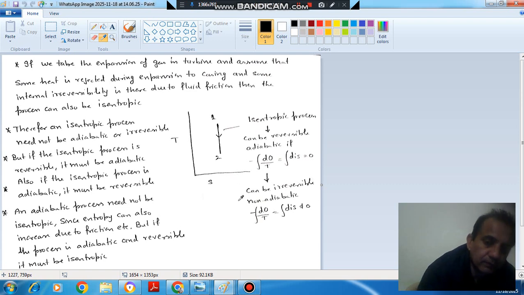And there can be another case, where both conditions are not satisfied and the entropy decrease due to heat lost is equal to the entropy increase due to internal irreversibility. So these are the two conditions for the process to be isentropic.